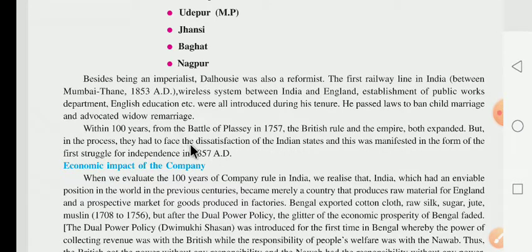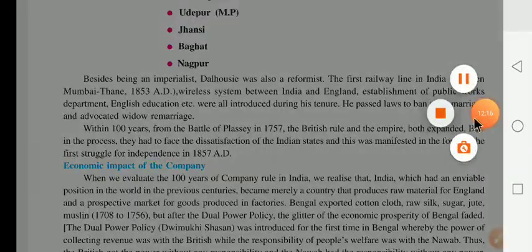And that's why there was much dissatisfaction among the Indian states with British rule, and this was manifested. Manifested means expressed, prakat karna, vyakt karna, in the form of the first struggle of independence in 1857. So after 100 years from 1757, within these 100 years, the East India Company faced the first struggle, the revolt of 1857.